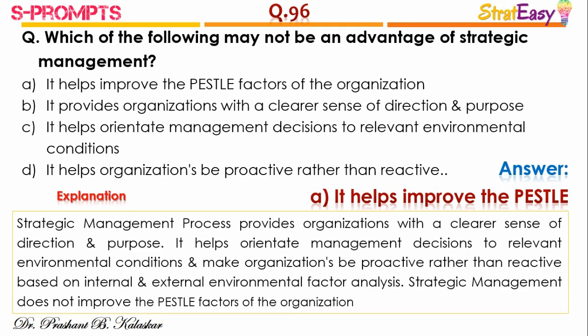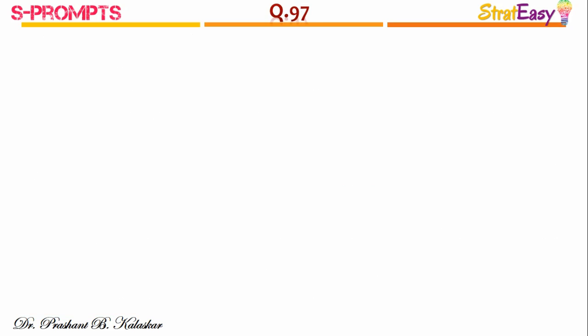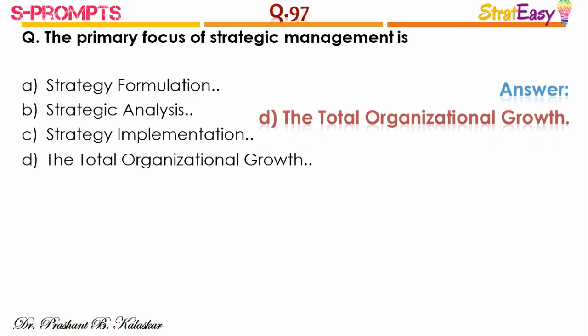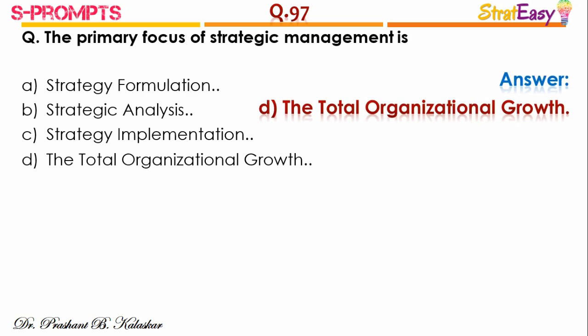Strategic management process provides organizations with a clear sense of direction and purpose. It helps orientate management decisions to relevant environmental conditions and makes organizations proactive rather than reactive based on internal and external factor analysis. Strategic management does not improve the pestle factors which are present in the general external environment for the organization. Question number 97. The primary focus of strategic management is, and the right answer is, the total organizational growth.